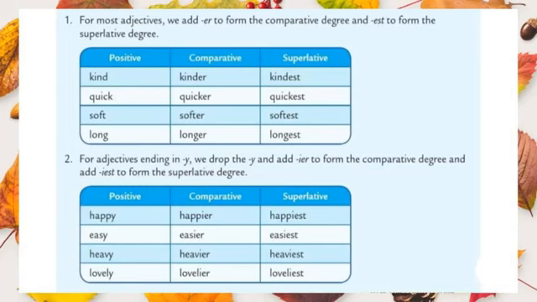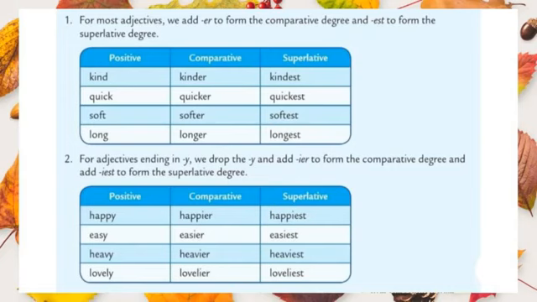Then what should we do? We should add er to the positive. Then it becomes comparative, that is kinder. And then if we add est to the positive adjective, it becomes superlative, that is kindest. Just we should add er to form the comparative degree, est to form the superlative degree.